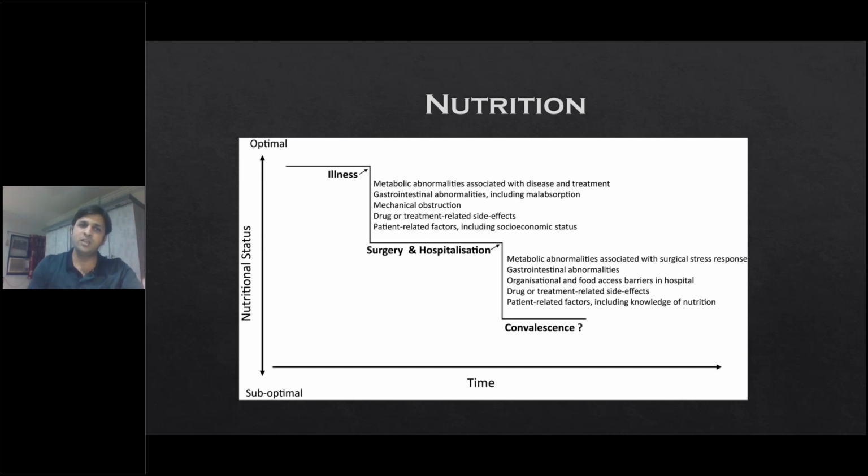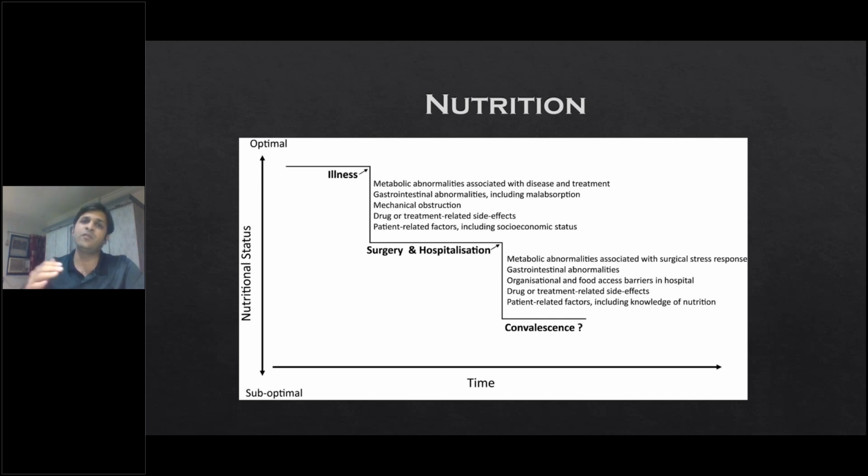Whenever the patient has some ailment, because of the ailment itself, the patient's nutrition status may decrease. The patient may have weight loss, poor appetite, poor intake, and sometimes even if the appetite is good, the absorption can be hampered because of the disease itself.